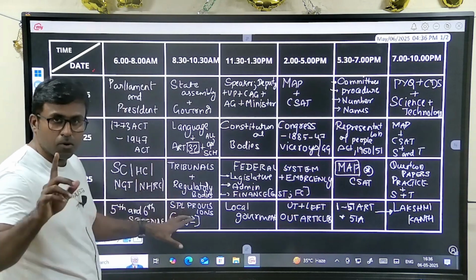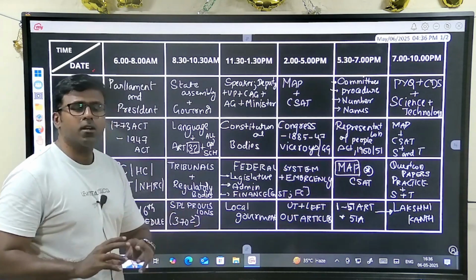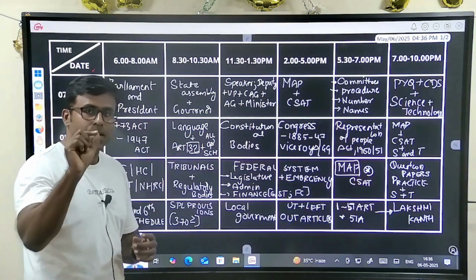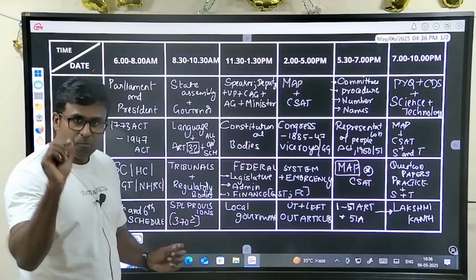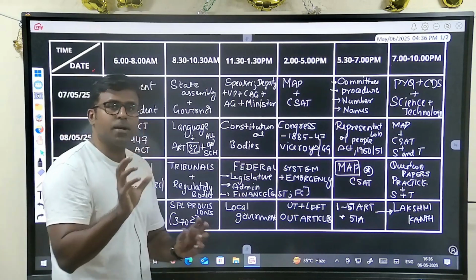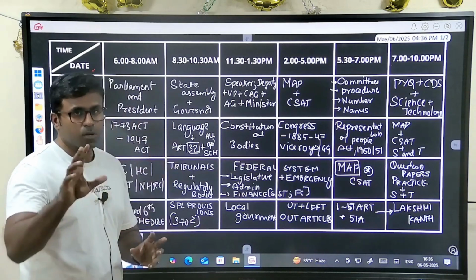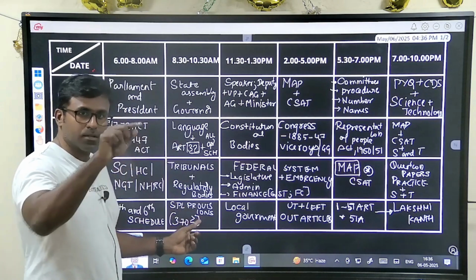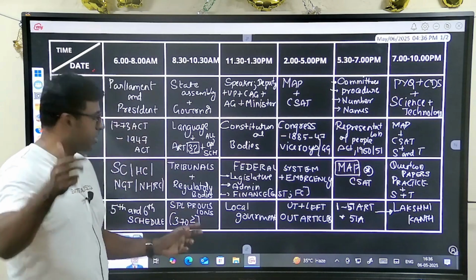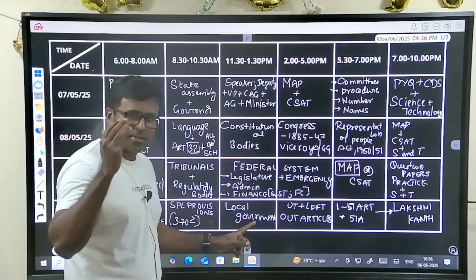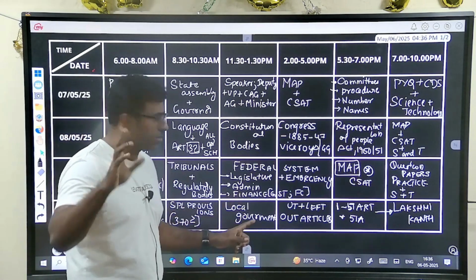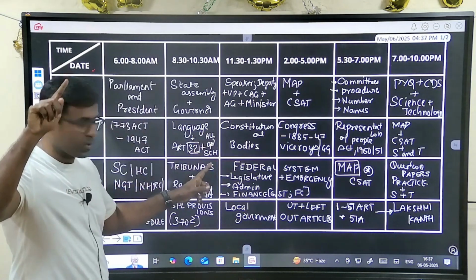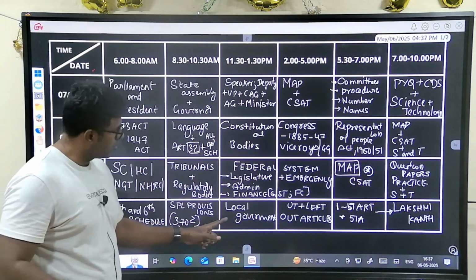Then special provisions are there. For the special provisions, you need not go very deeply. You can look at each state, there will be a special provision. Specifically look at what special provision is there for Manipur, because the problem is there. So for that particular state, look at what they have given in addition. Then local governance is a must. One question from local governance is important. In the schedule itself, you should have read the 11th and 12th schedule, but here you are reading local governance.